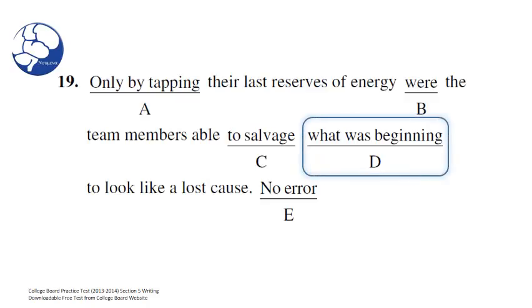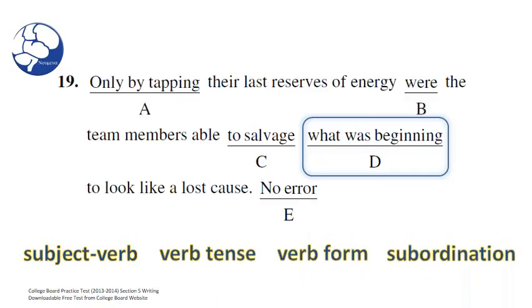What was beginning? Well, here we're going to look for quite a few possible errors: subject-verb, verb tense, verb form, and subordination. Well, let's start with subject-verb. What are we looking at here, Anthony, if we're testing for subject-verb? Well, we want to see what the subject to the verb was beginning would be. In this case, it's what.